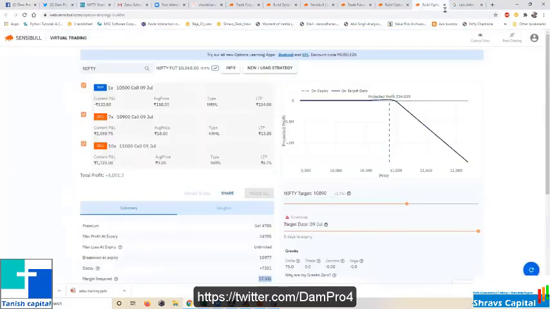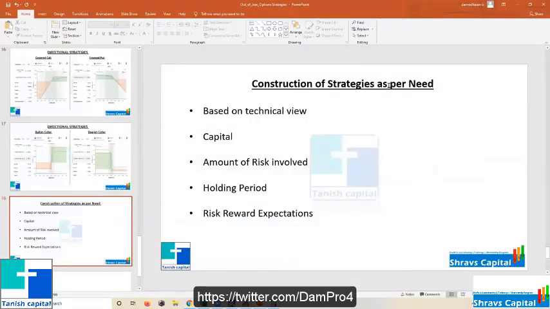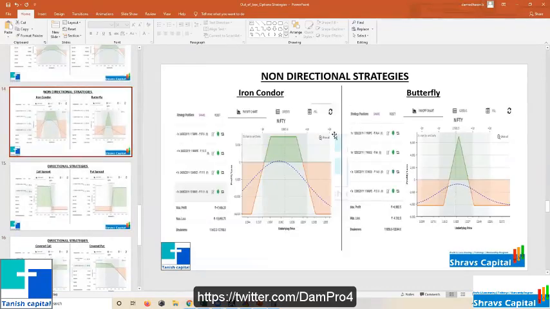So this is how you start building your strategy. This is the construction of strategies as per your need actually. It is not my strategy or whatever it is. See, you know all these things, but we are not using any of these.